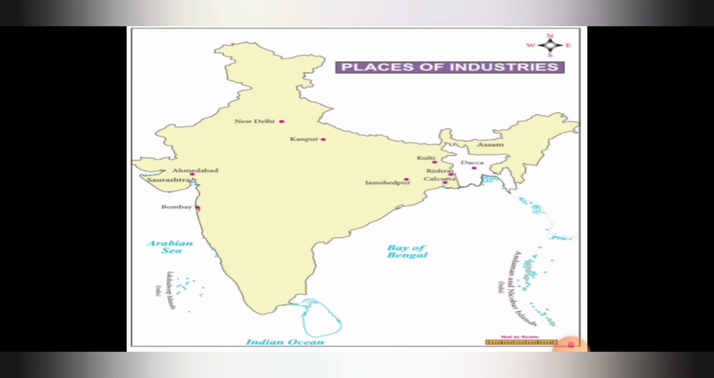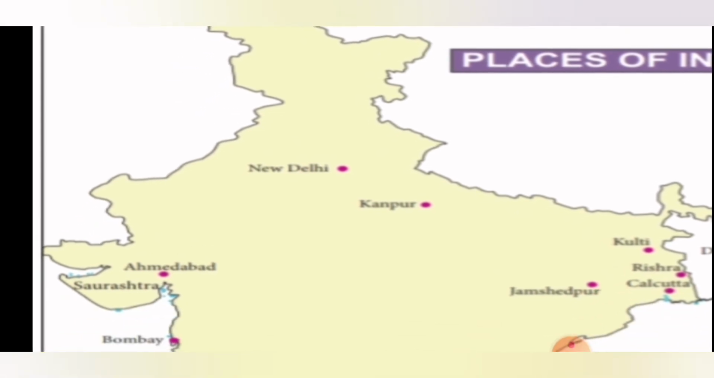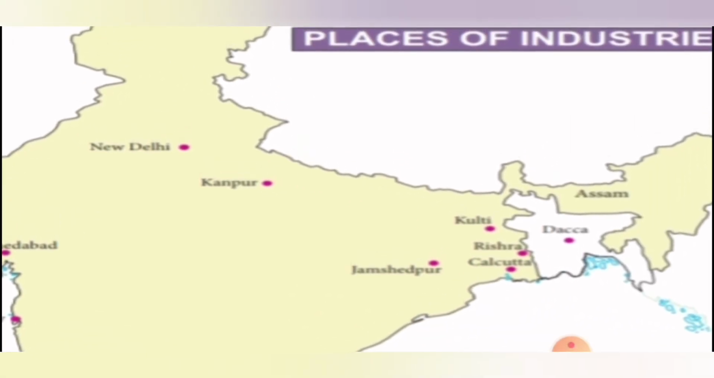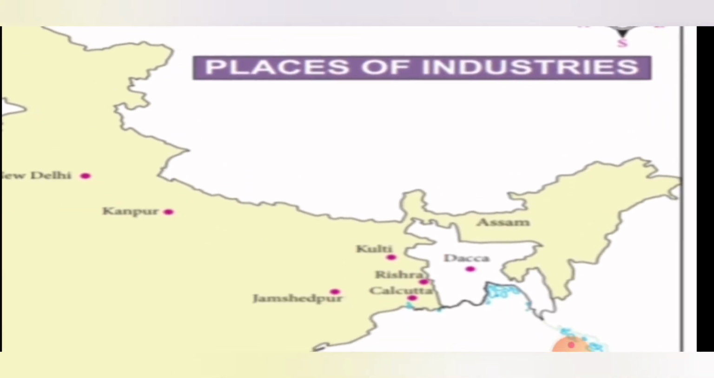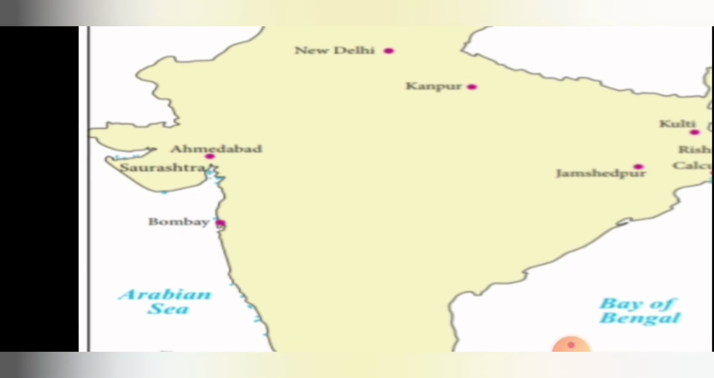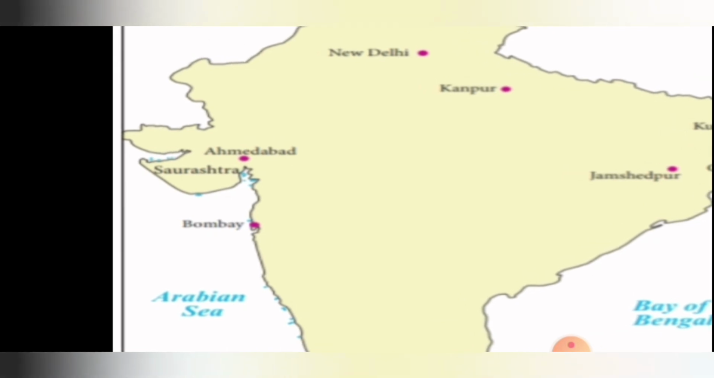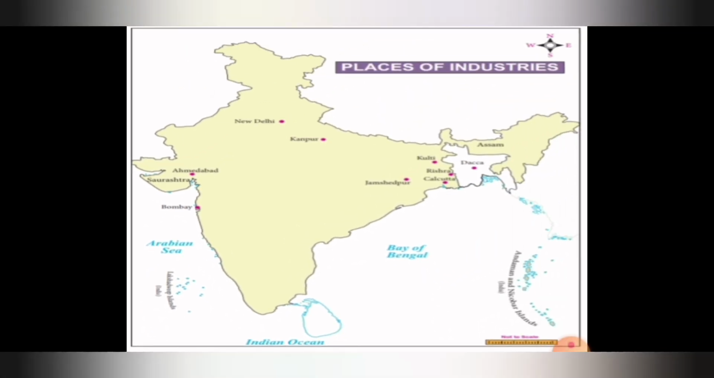Now you can see the map on page number 63 in your book. These are the places of industries. What are the places they have given? New Delhi, Kanpur. On this side you can see Jamshedpur, Calcutta, Dhaka. Assam you can see here, and all the pink dotted ones are the places of industries. Ahmedabad, Saurashtra, Bombay. So, these were the places of industries during this phase.